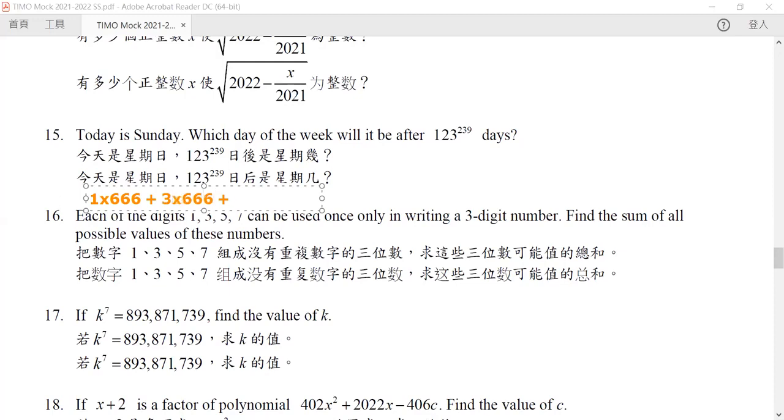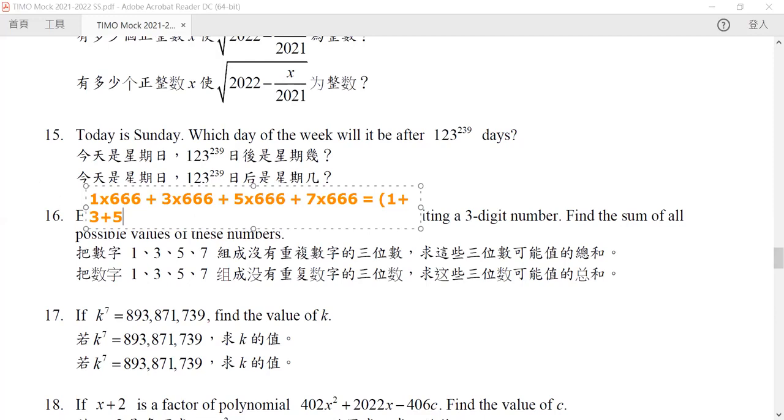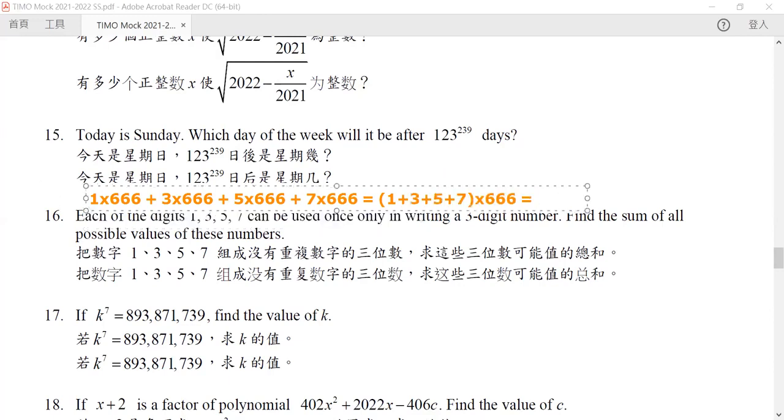Again, our 5 will contribute 666, and our 7 will again contribute 666. So the sum of all possible values of this number must be equal to 1 plus 3 plus 5 plus 7 multiplied by 666. And hence this would be equal to 16 times 666, or in other words,